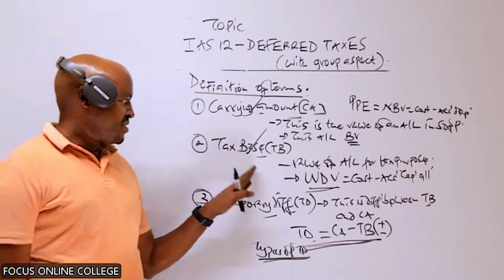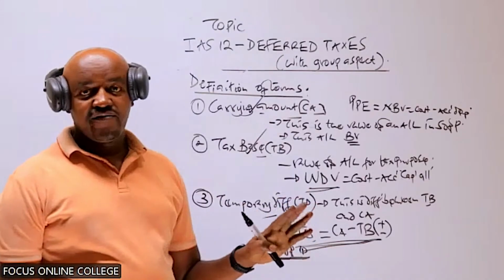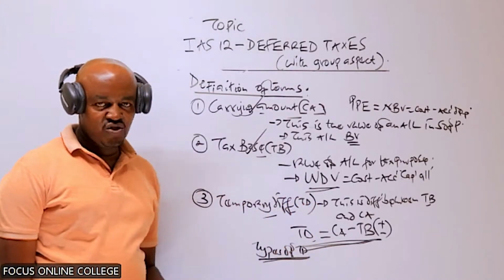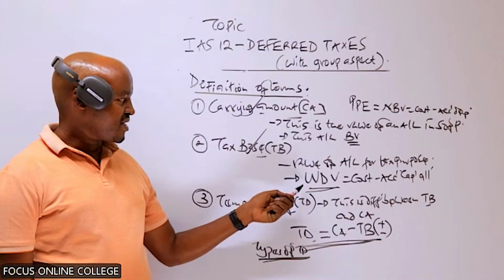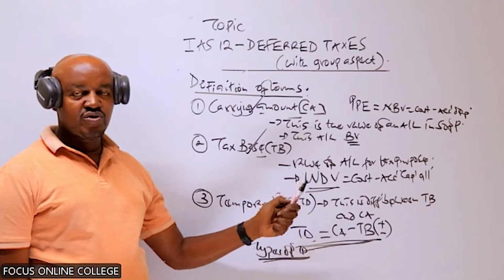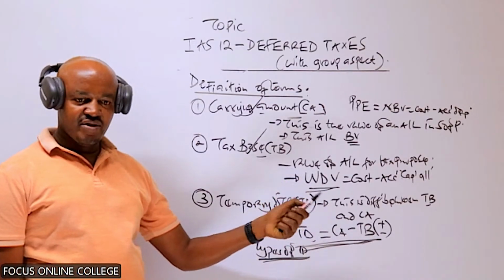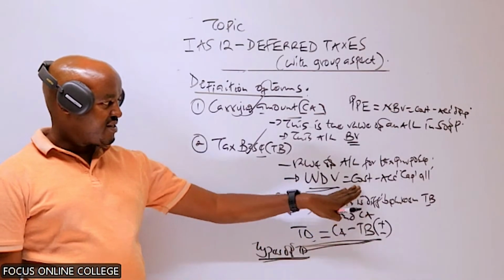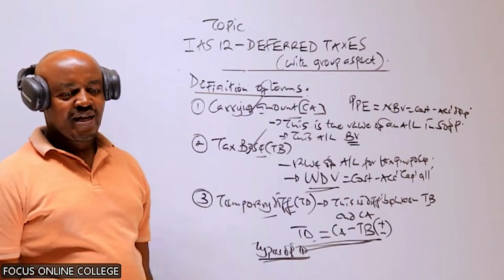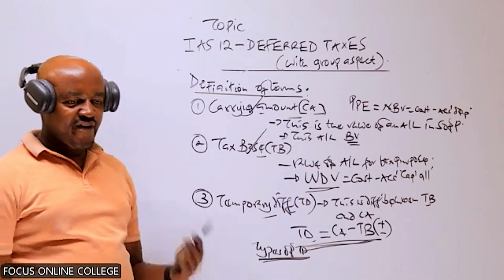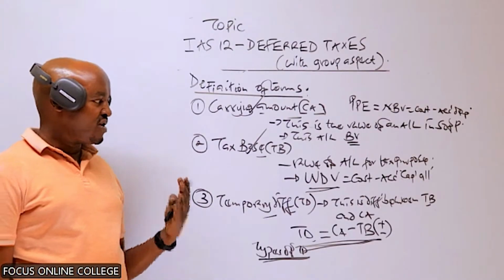So I've said tax base is the value of an asset or liability for tax purposes. In taxation, for example, for an asset, we talk of those assets which qualify for capital allowance. We talk of something known as the written down value. The written down value of an asset is the cost minus accumulated capital allowances. So that is the value of an asset or liability for tax purposes.